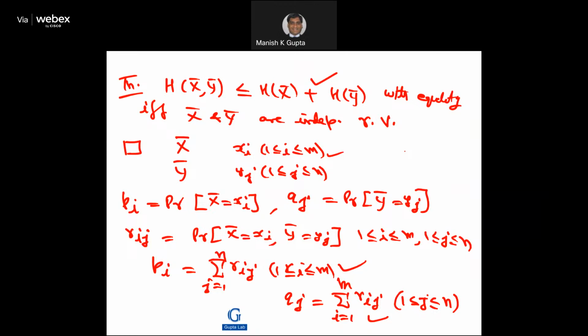If rij is the probability that X is equal to xi and Y is equal to yj, then pi I can compute as the summation of rij. And suppose qj is the summation of rij, i equal to 1 to m.